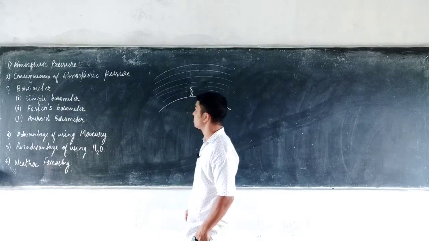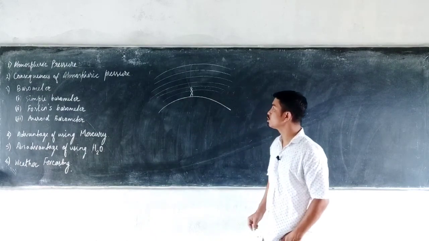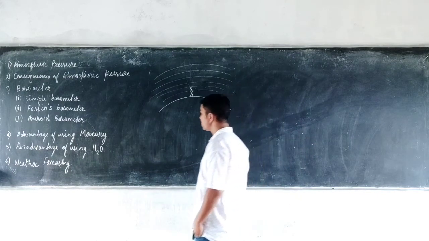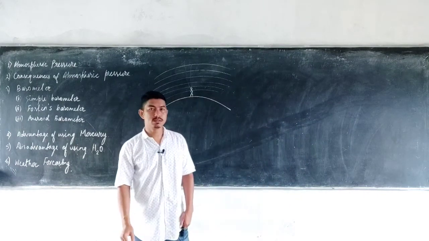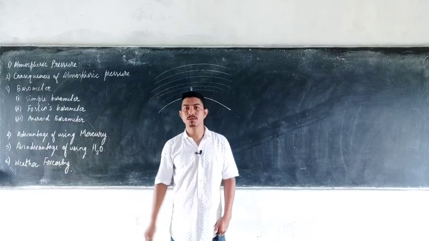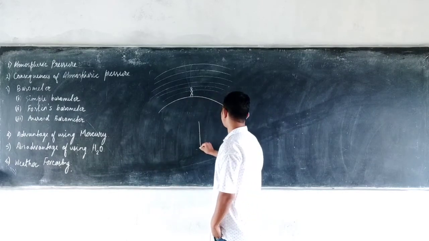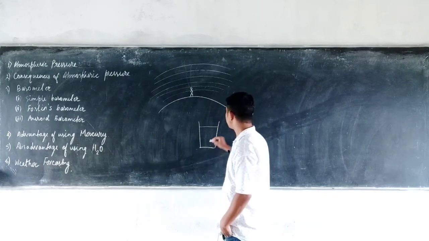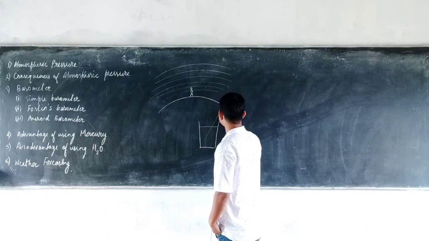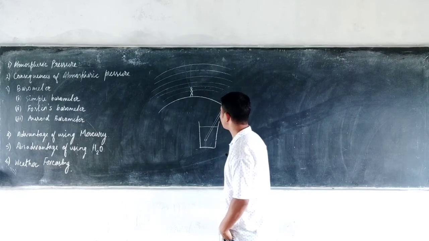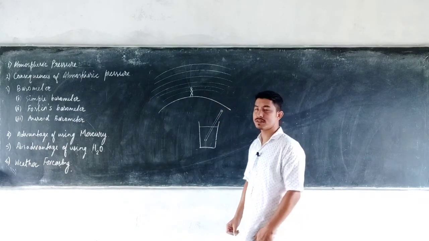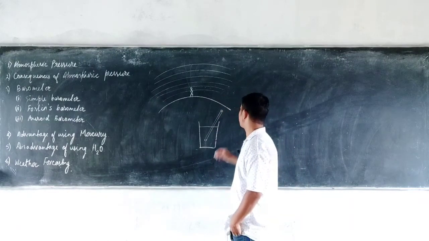Some of the consequences of atmospheric pressure are like drawing water with the help of a straw. If I draw a simple diagram, I have water in a glass, and then you have to suck it with the help of the straw. So how is that happening? Without the atmospheric pressure, this would not have been possible.